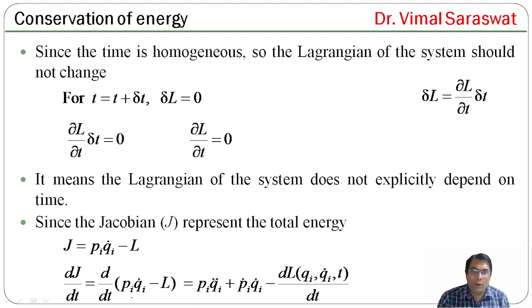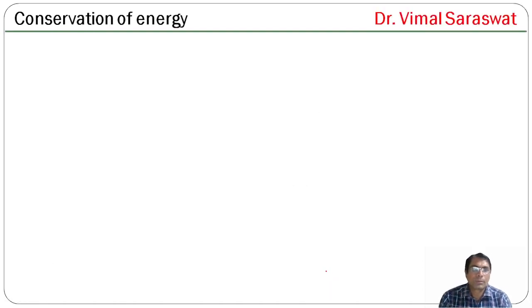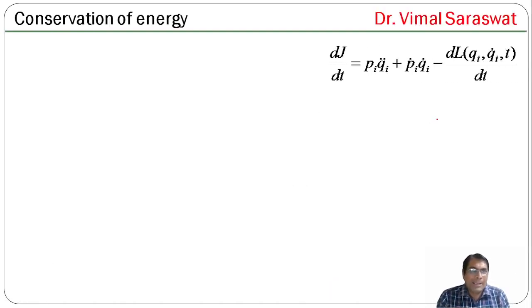Or d by dt of pi qi dot minus L is, first of all, pi is constant and the differential of qi dot with respect to time is qi double dot. Second, qi dot is constant and the differential of pi with respect to time is pi dot, minus the differential of L, which is dL by dt, and L is a function of qi, qi dot and t. It means L is a function of coordinate, velocity and time. Now, dJ by dt is this one.